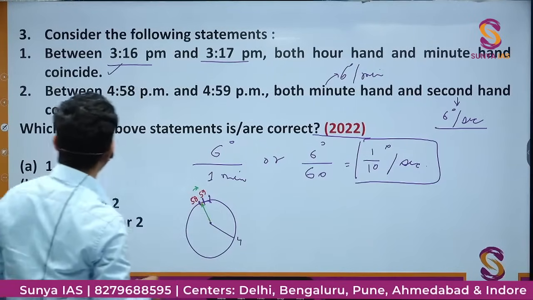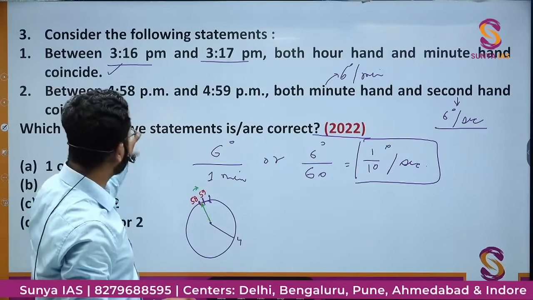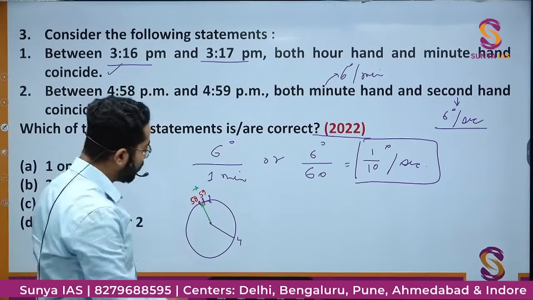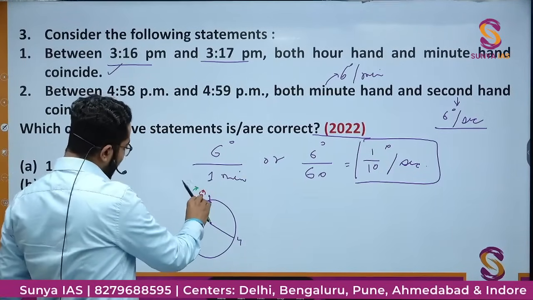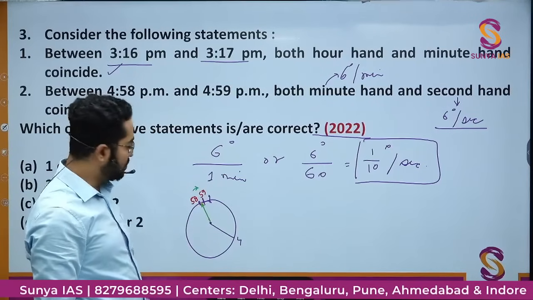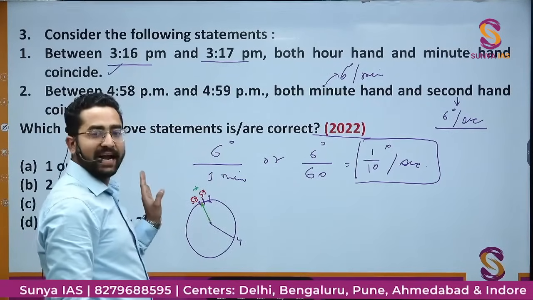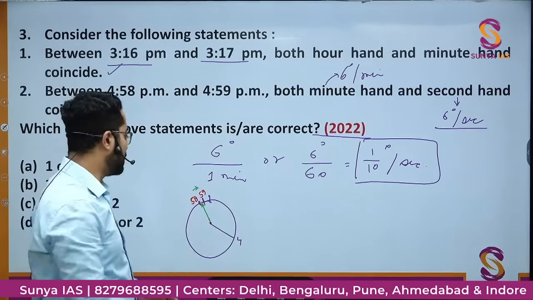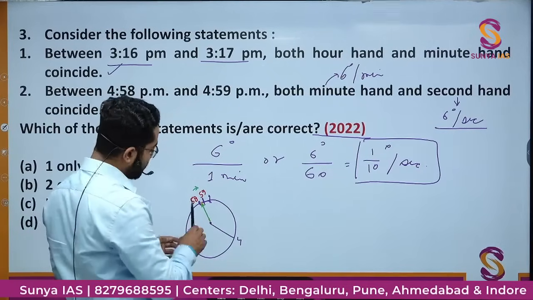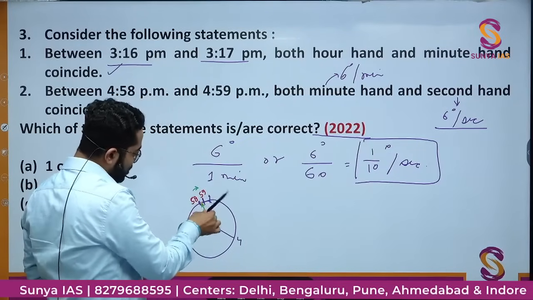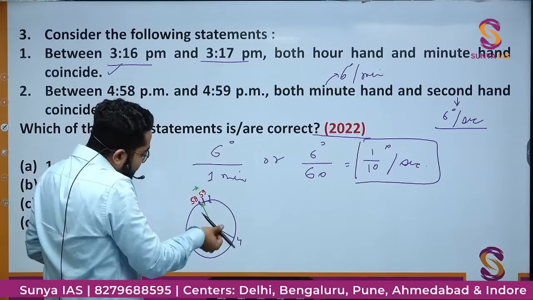अब ये पूछ रहा है 458 and 459 में whether they will coincide or not. So I'll again use the formula. So let's say they are coinciding. तो अभी अगर ये यहाँ coincide कर रहा है, then what I will choose कि let's say minute hand is not moving for the relative speed constant. Minute hand है वो रुका हुआ है. तो the second hand has to move 360 degree.